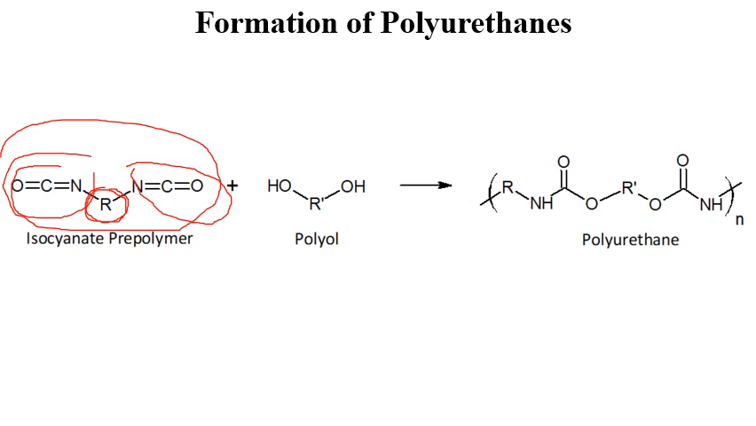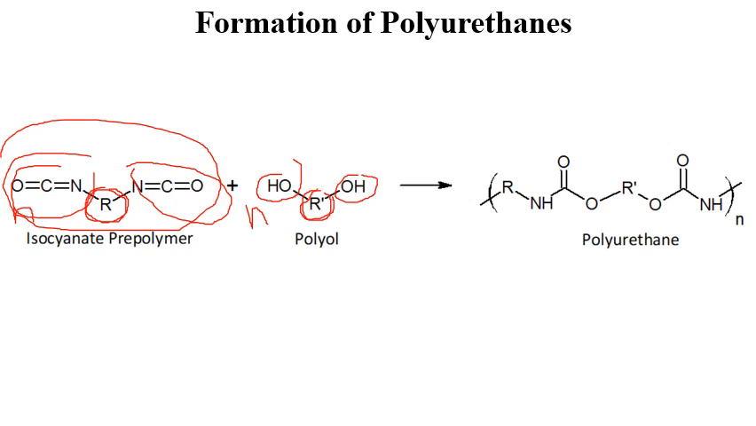So n moles of isocyanate pre-polymer react with n moles of polyol. Here the alkyl group is represented by R dash, and we have OH and OH on both sides, so this is a diol. Now why are we calling it a polyol? Because we don't know exactly the nature of this R dash, whether it is CH2 or CH2 whole n. Nobody knows the molecular weight of this R dash. That is why it is called a polyol.